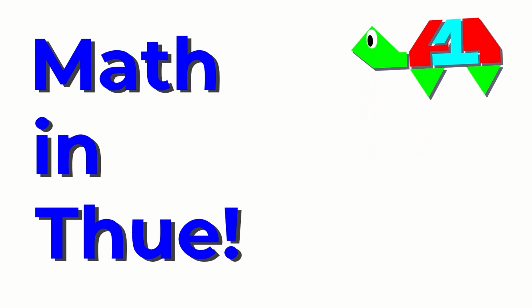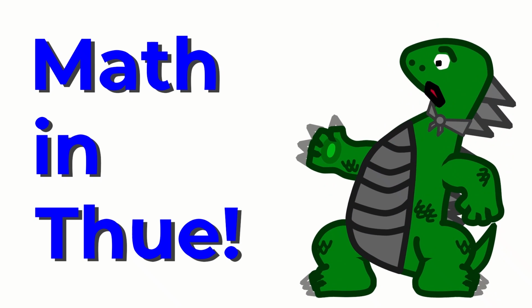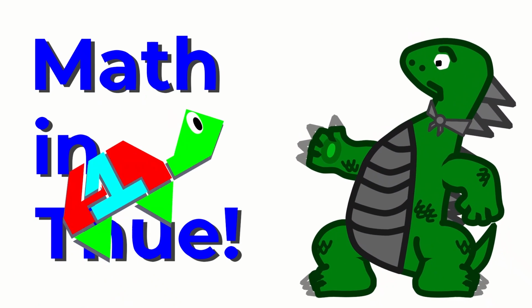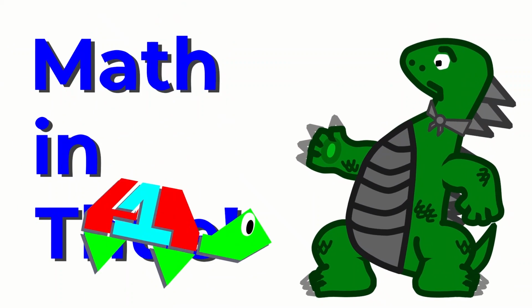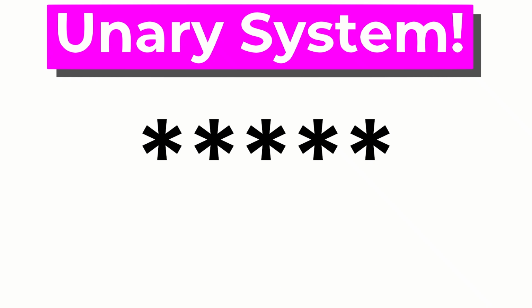Anyway, now let's do some fun mathy things in Thue. Math in Thue? How? It doesn't have the ability to use numbers. Numbers? Where we're going, we don't need numbers. Thue, like most string rewriting solangs, thrives with the Unary System, which is basically just a fancy way of saying we use a bunch of asterisks to do math that you need to manually count.